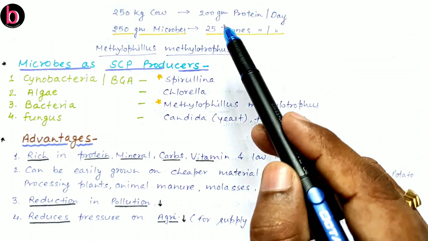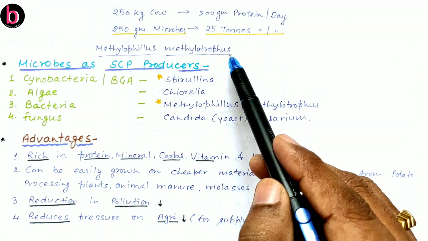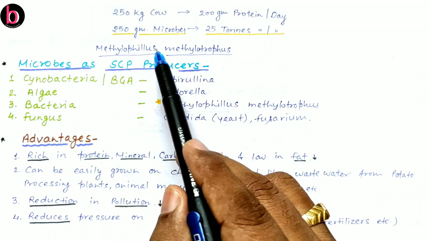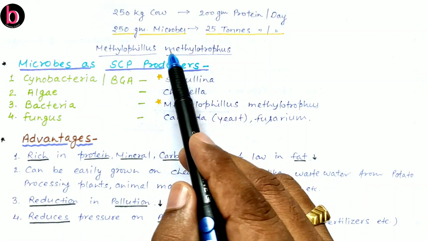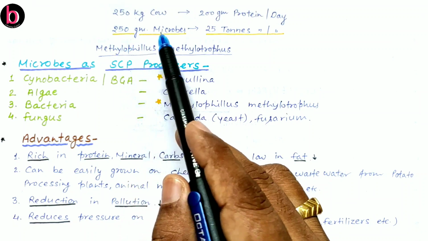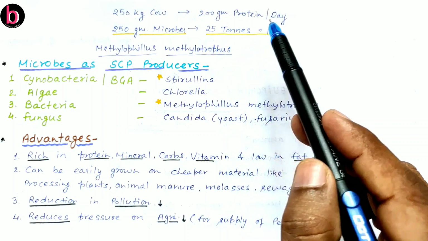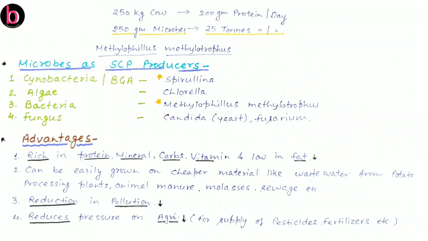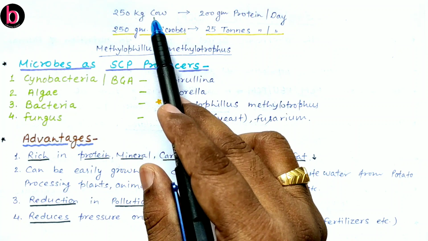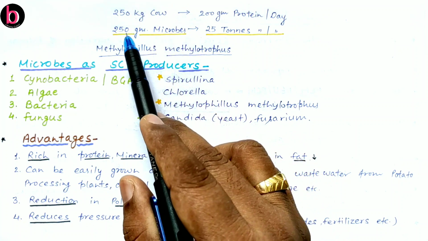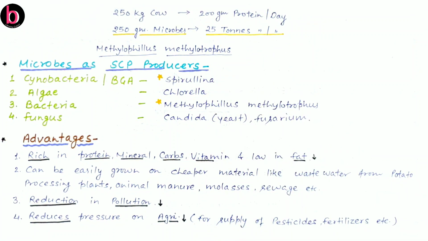It has been calculated that a 250 kg cow produces nearly 200 gram of protein per day. With respect to this, if we are cultivating microbes like Methylophilus methylotropus, where Methylophilus is the genus name and methylotropus is the species, then only 250 gram of this microbe biomass is sufficient for production of 25 tons of protein per day. That is many times more than the 200 gram of protein produced by a 250 kg cow, while here only 250 gram of microbe is producing 25 tons of protein per day.